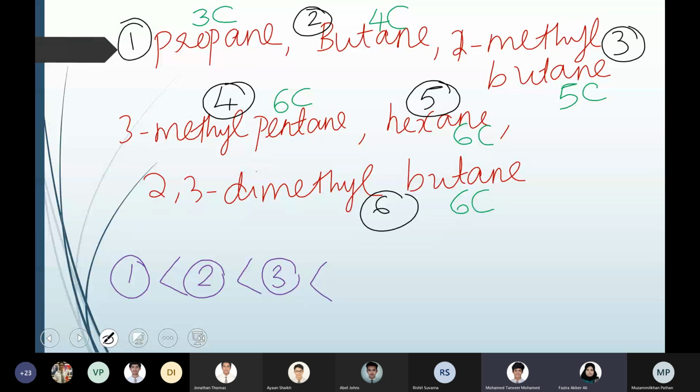Ma'am, fourth it'll be 2,3-dimethyl butane because it has more branches. Yes. Among the three compounds with 6 carbons, the one with more branching will have the lowest boiling point, so it will be the fourth one. Because it is 2,3-dimethyl, that means 2 branches are there and a 4 carbon chain, so that will have the least among the 6 carbon compounds. Then the next one will be the fifth one, and the sixth.